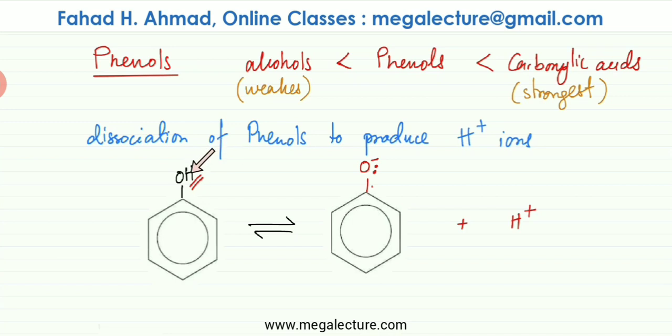It's always the OH that is attached to benzene. Its hydrogen is the one, not any other hydrogen in the benzene. Only this hydrogen is going to break away, and the H plus 1 ion is going to be produced when a phenol dissociates, and this ion would be called a phenoxide ion. So this over here is your phenol, and it ends up producing a phenoxide ion.